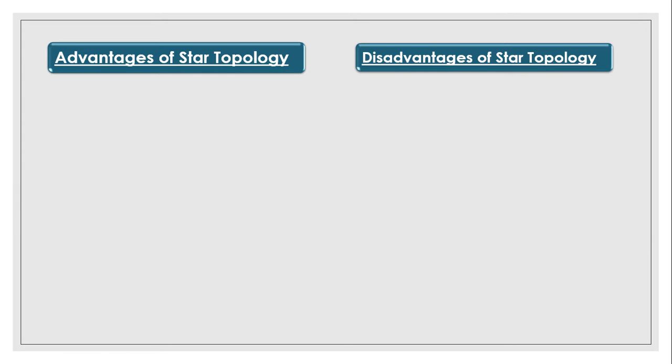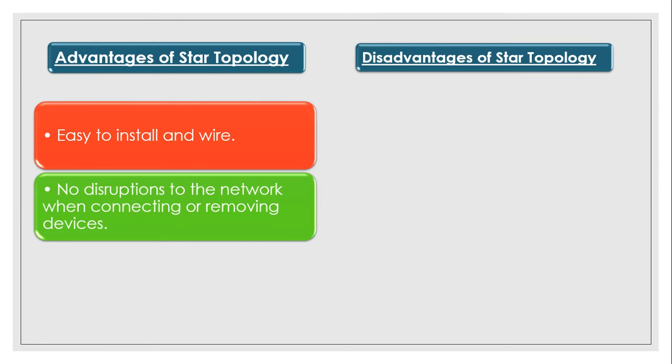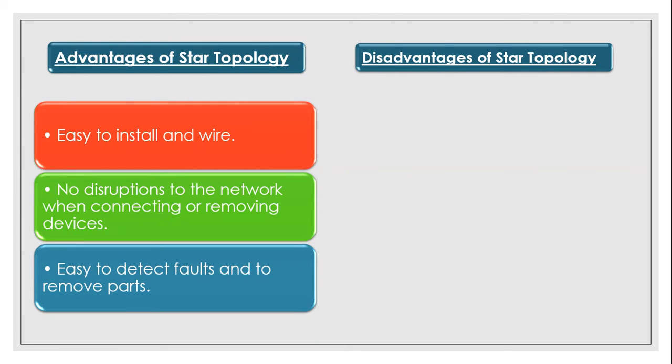Advantage of star topology, disadvantage of star topology. First, we are going to see the advantage, that is easy to install and wire, no disruption to the network when connecting or removing device, easy to detect faults and to remove parts.